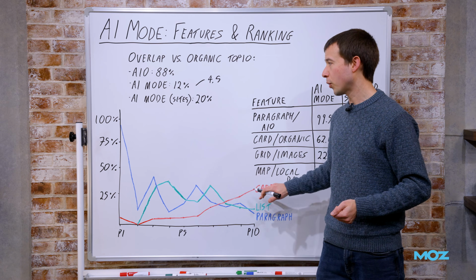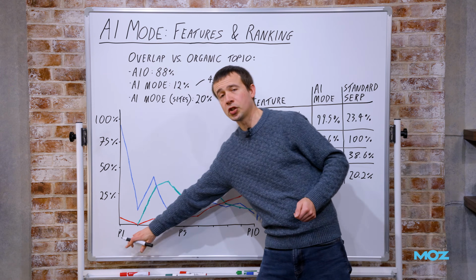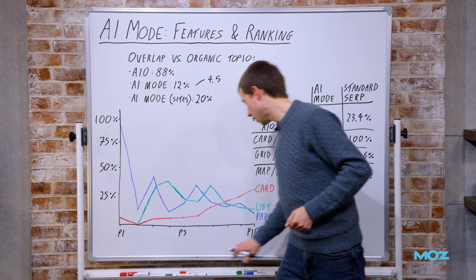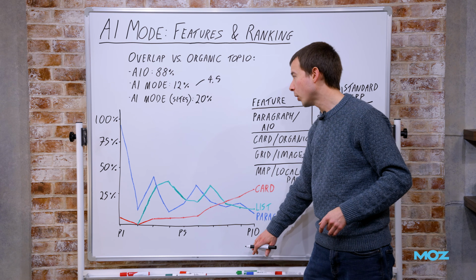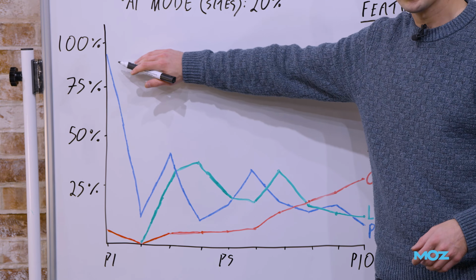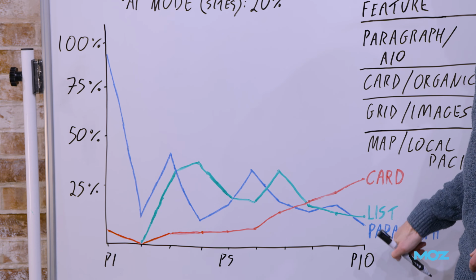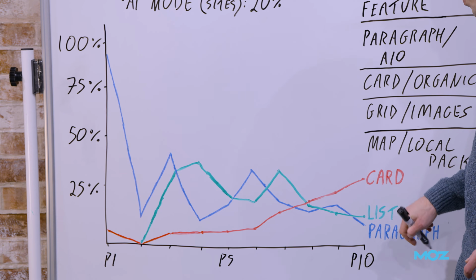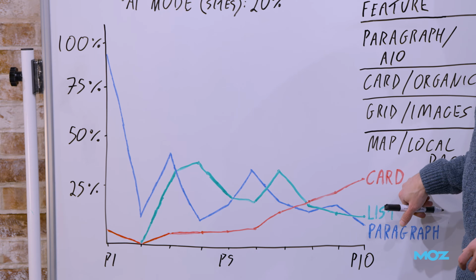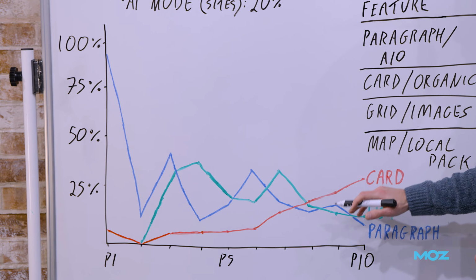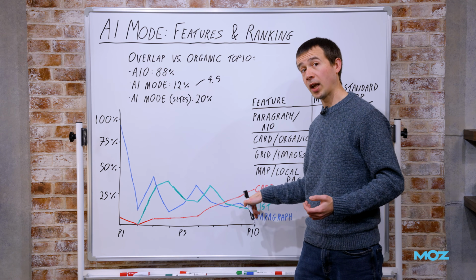This picks out, just for 3 of them, how common they are in different ranking positions as you move down. So this is position 1 on the AI mode results, and this is position 10. We're only going down to position 10 for the sake of this chart. So you can see the first result is almost always, 90-something% of the time, a paragraph, that block of sort of verbose text. But then as you come down, cards, which is the thing that resembles organic, sort of gradually build. So normally, if there is something that resembles organic, it's right at the bottom of the AI mode result.